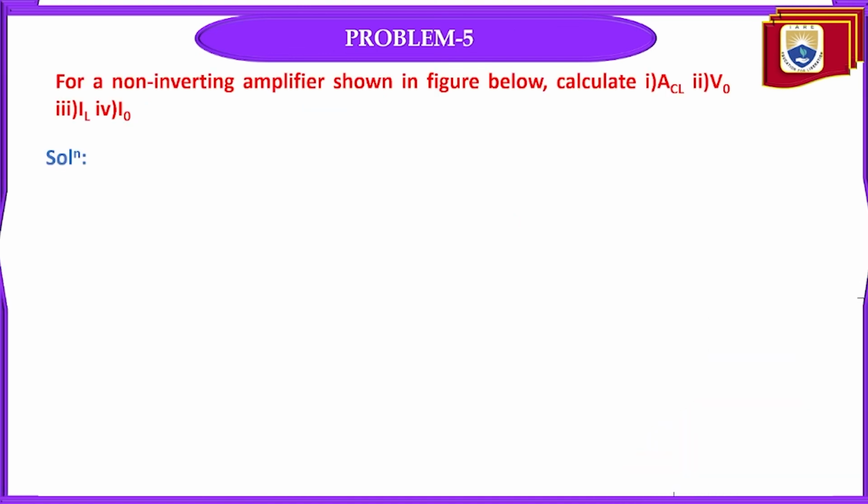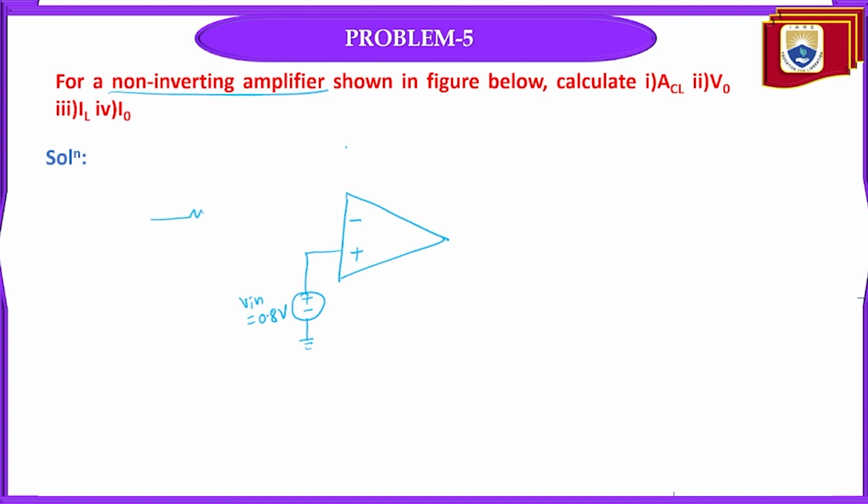So coming to the next problem, for a non-inverting amplifier shown in figure, calculate the closed loop gain ACL, output voltage V0, load current IL, and the output current I0. So first of all, I'll draw the given circuit. It is the non-inverting amplifier, so in the circuit they given the input signal connected to the non-inverting terminal. Vin is equal to 0.8 volts.